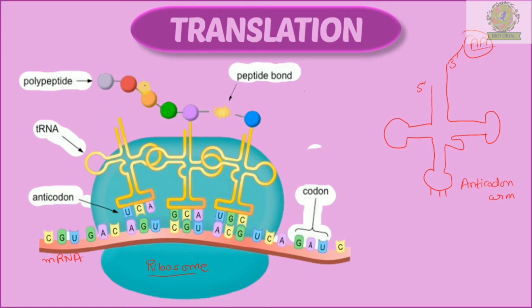These bead-like structures that we see are nothing but amino acids, and these amino acids will come and bond with each other, and this bonding is done with the help of the ribosome. The bonds formed here are known as peptide bonds. All these amino acids form a chain, and this whole chain is known as a polypeptide chain. When the polypeptide chain of amino acids is formed, we get protein. So now the protein is formed. In the next slide we will learn this nicely with the help of a video.